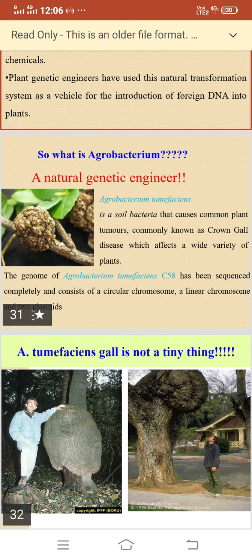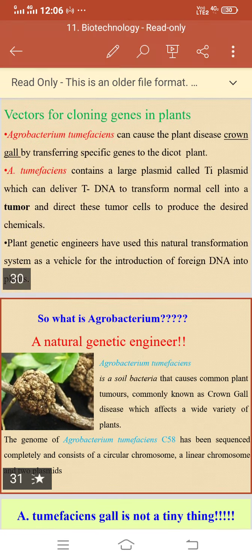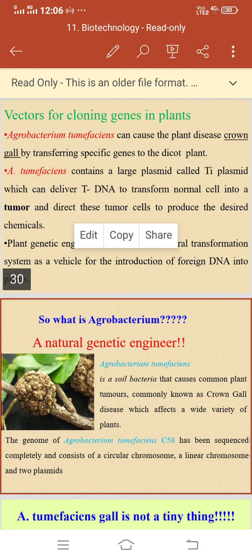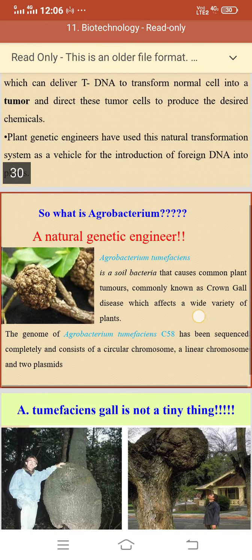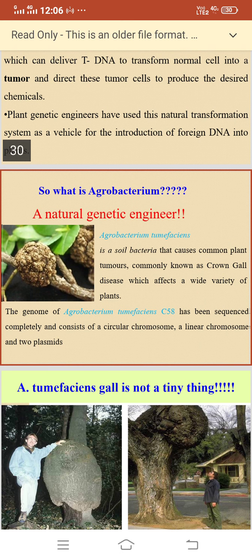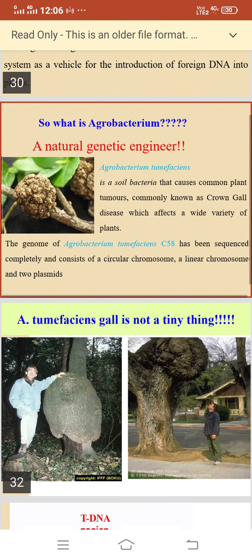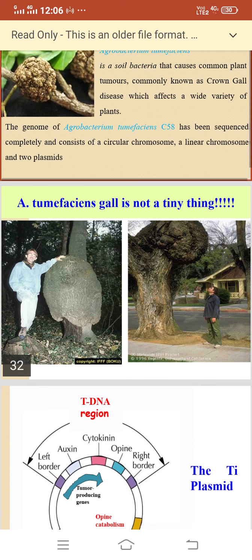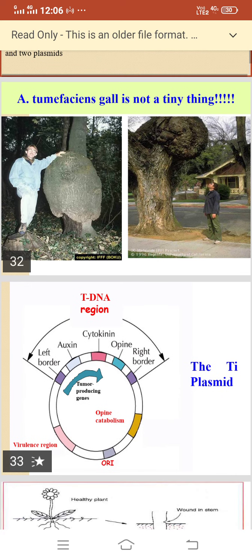The genome of Agrobacterium tumefaciens C58 has been sequenced completely and consists of a circular chromosome, a linear chromosome, and two plasmids. A. tumefaciens gall is not a tiny thing. You can see in these pictures.